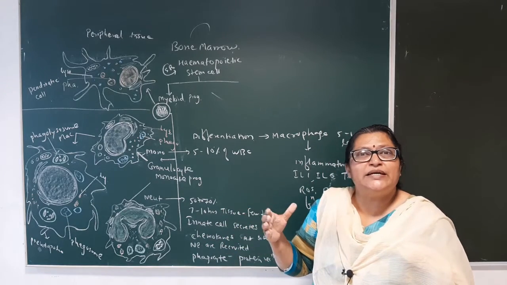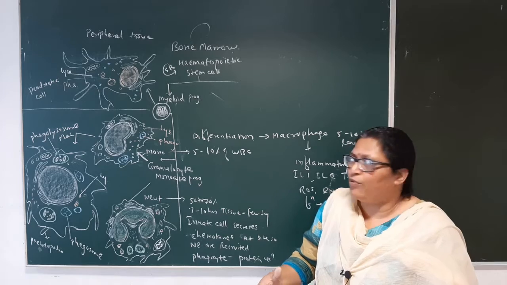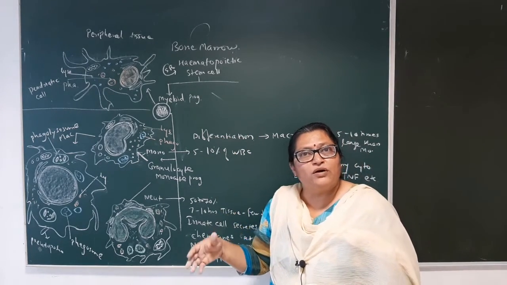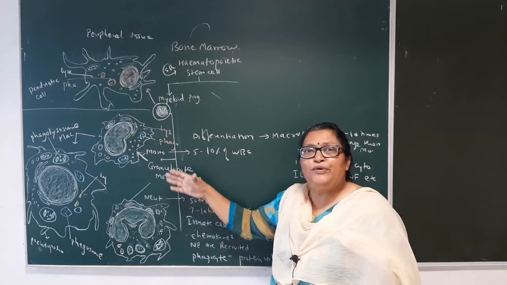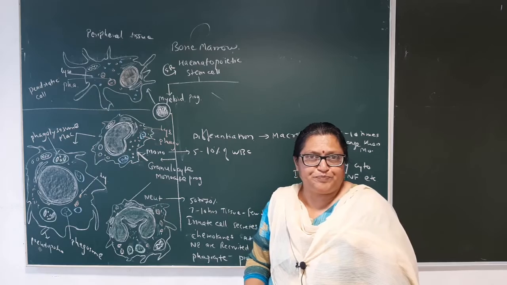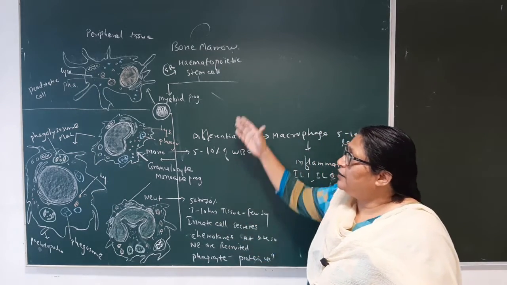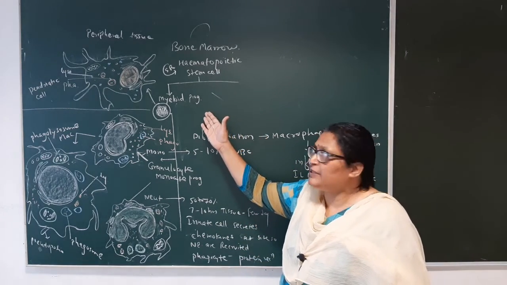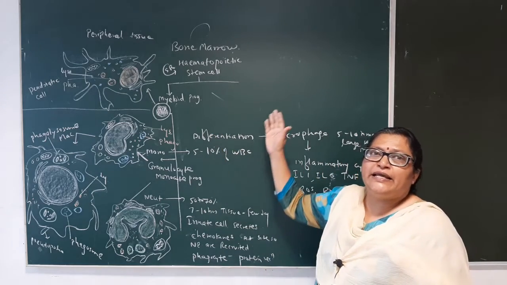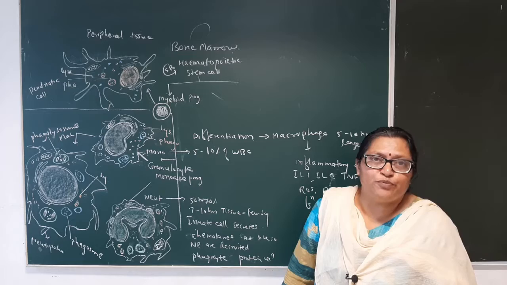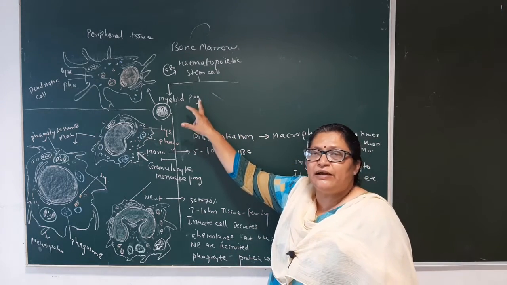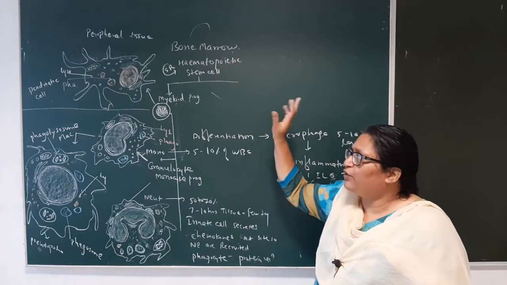But as soon as there is an antigen attack on the body, the hematopoietic stem cells are provoked, proliferate, and they produce a number of various cells to kill that antigen. The first lineage which is produced is termed as the myeloid progenitor, and the second is termed as the lymphoid progenitor. So in bone marrow, stem cells produce two lineages, myeloid progenitor and lymphoid progenitor.